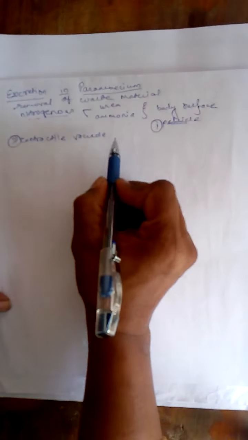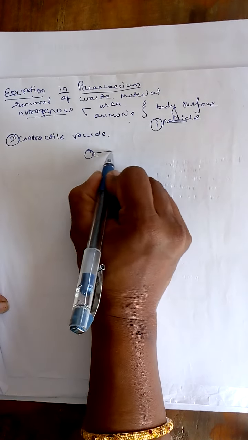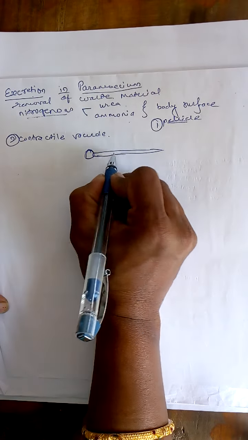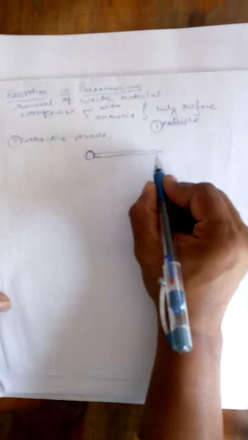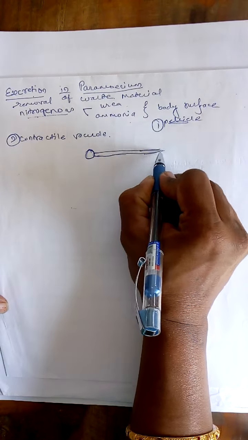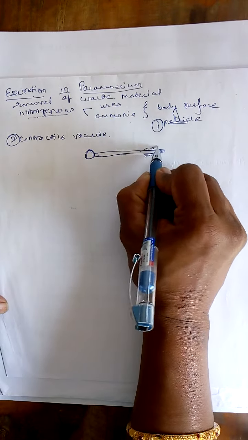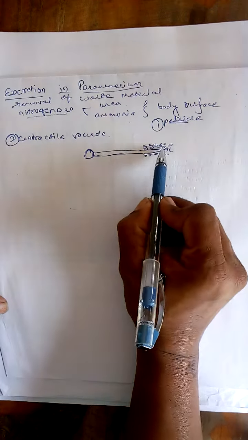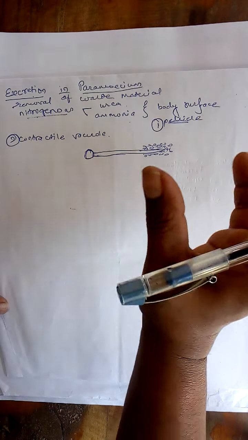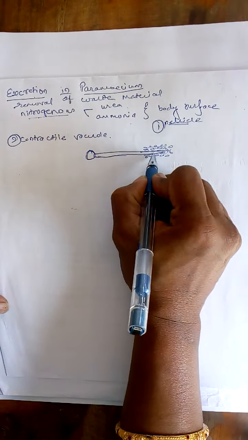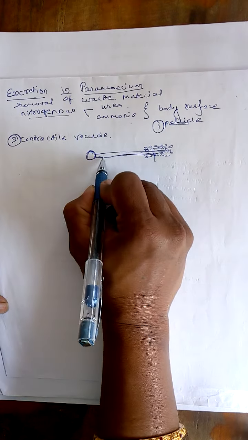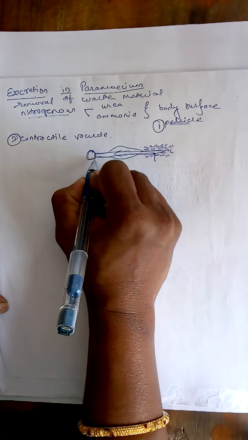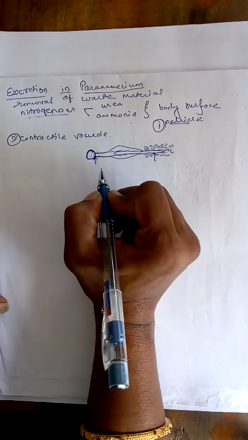Here we know the structure of the contractile vacuole. So this is the structure. The contractile vacuole has radial canals, six to ten in number. All those canals, towards their terminal end, are surrounded by the nephridial tubule. In the last video we studied that structure. The nephridial tubules are responsible for collecting the waste material. That material comes to the terminal portion, then to the ampulla. Due to that, the ampulla gets swollen and the material goes to the injector canal and pours into the contractile vacuole.